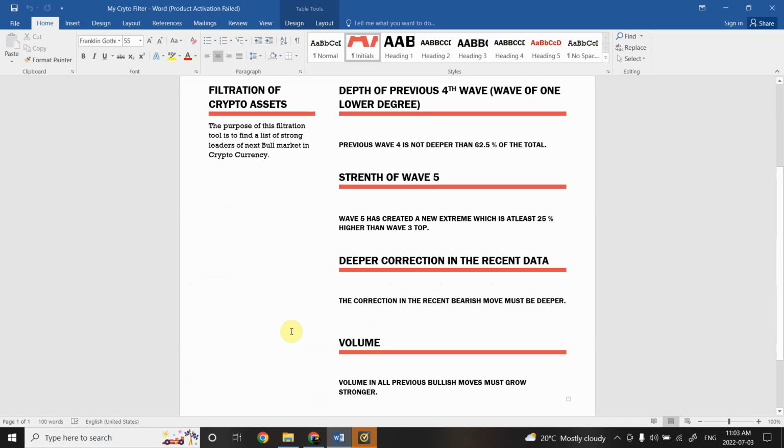If you want to keep an eye on the different markets, you can definitely use this filtration tool. The whole purpose of this filtration tool is to find the active members of the cryptocurrency. We're going to come back and we're going to find 2, 3 more currencies, and we'll keep on doing that. Actually, there is one more.